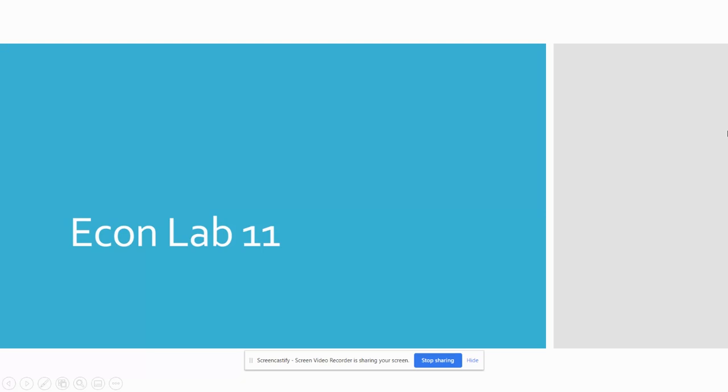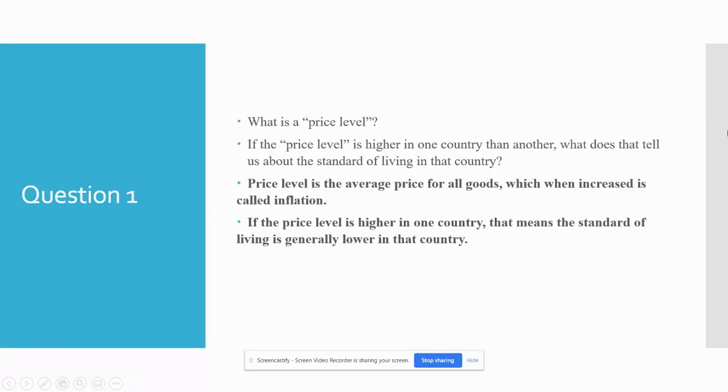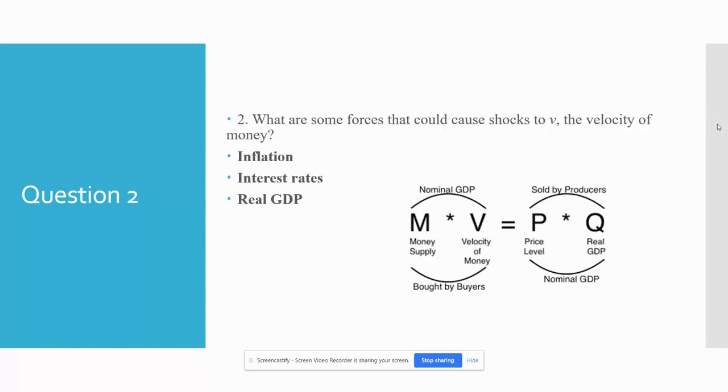So this is Econ Lab 11. The first question asks, what is a price level? A price level is the average price for all goods, which when increased is called inflation. And if the price level is higher in one country than the other, that usually means the standard of living is generally lower in that country.